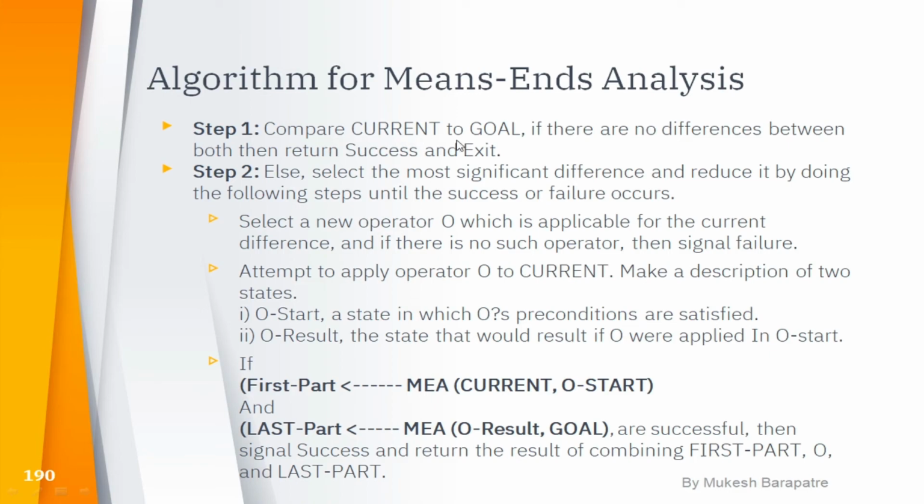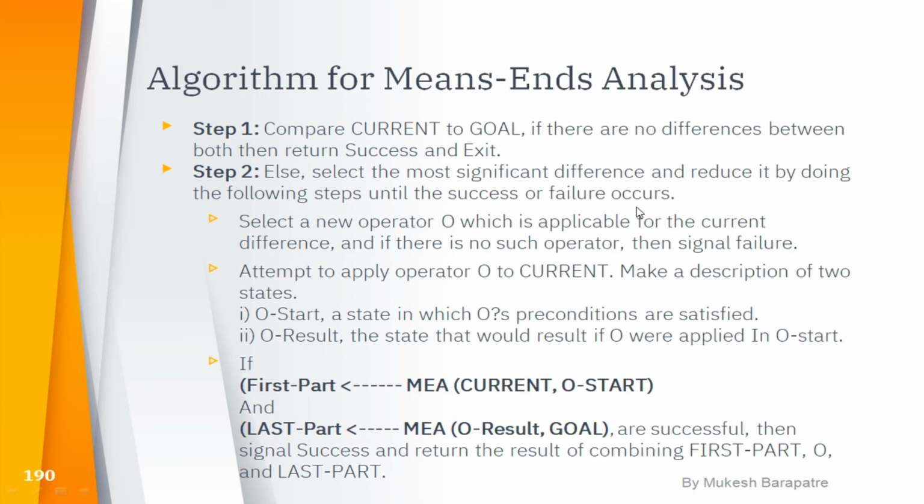Compare the current state to the goal. That means we have a current state here and a goal state here. If there are no differences between both, then return success. When the current state and the goal state are identical, return success and exit. Else, select the most significant difference and reduce it by doing the following steps until success or failure occurs.